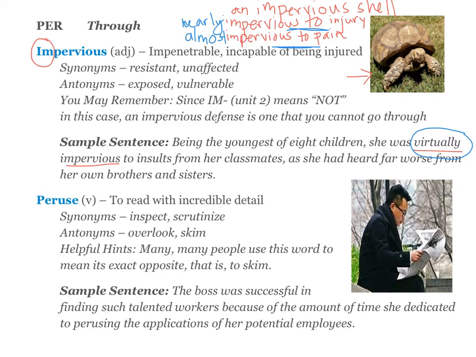Your next word is peruse, which is a verb, and it means to read with incredible detail. So this person over here is perusing his newspaper. Your sample sentence says, the boss was successful in finding such talented workers because of the amount of time she dedicated to perusing the applications of her potential employees. So she spends a lot of time reading those applications with incredible detail.